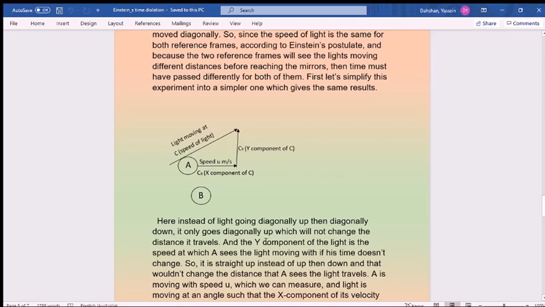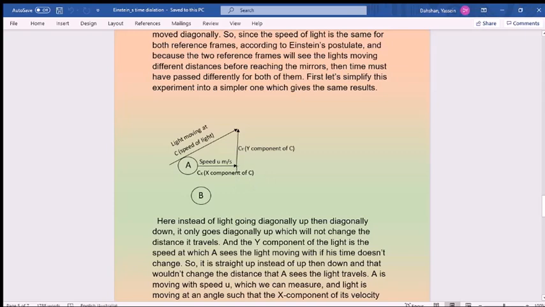And the y component of light is the speed at which A sees light moving. So B is outside, stationary. A is moving at the x component of the speed of light. So A is moving at the x component of the speed of light.